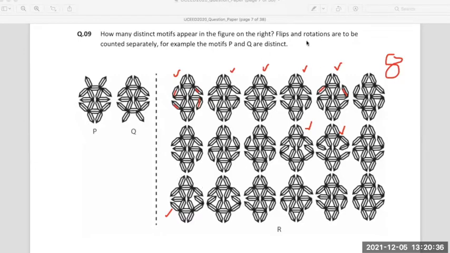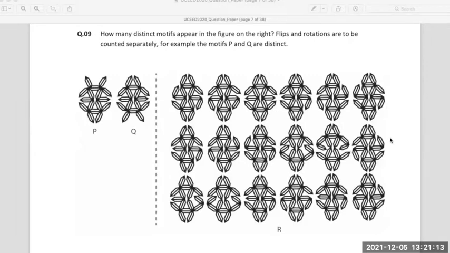So you don't have to do any trick. You don't have to follow any logic in this kind of case where you're supposed to find which motifs are distinct. There's one more kind of question which we'll be discussing today itself in this paper on similar lines, where you'll be shown similar looking graphics made of different parts. They look similar to each other, like what we saw in this case. But all you have to do is just go point by point. There is no technique involved. It's just a matter of observation.